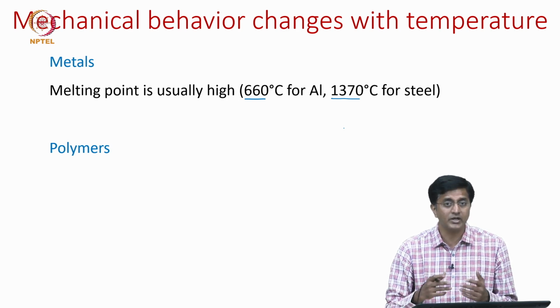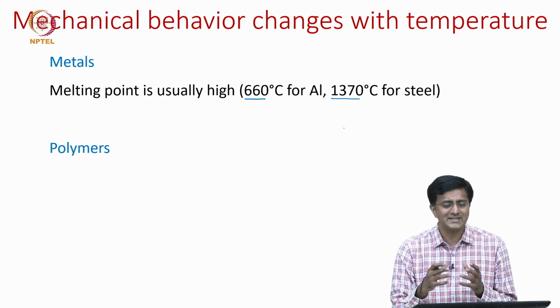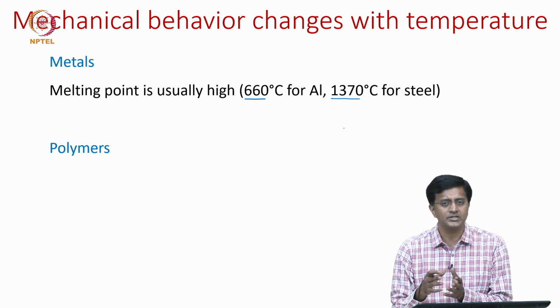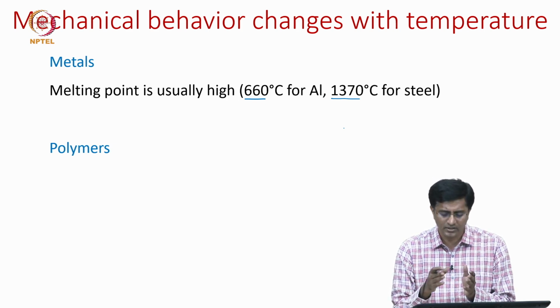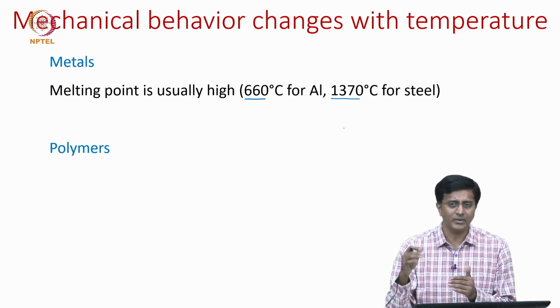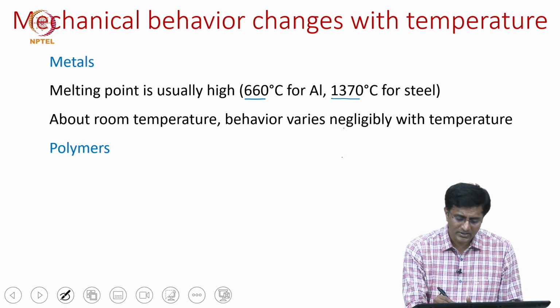So, even if there are small changes from room temperature, let us say it goes to 50 or 100 degrees centigrade, these are still very far from the melting point. Therefore, the behavior varies negligibly.